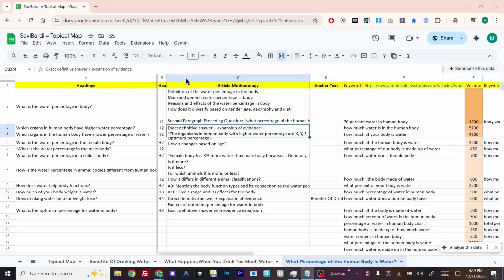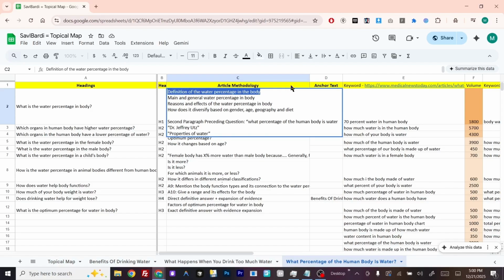In this lecture, we will talk about our article methodology further. First, we start with the definition of water, and water percentage in the body is the most important concept, a noun inside our macro context. And then we go for the mean and the general water percentage. You might not directly understand what the mean and the general water percentage are. The mean water percentage is the mid range or the approximate number or percentage of a specific concept.